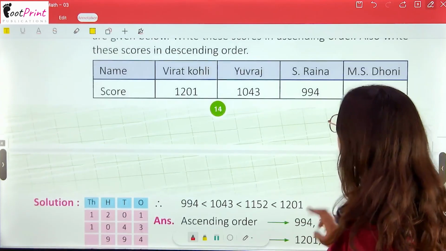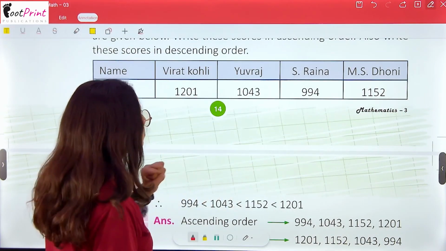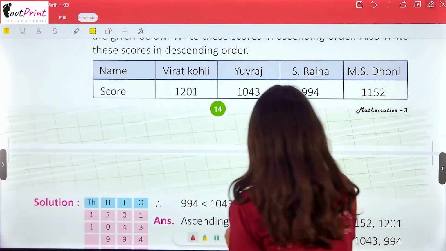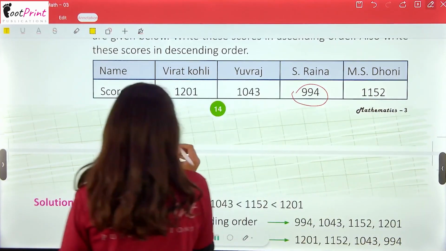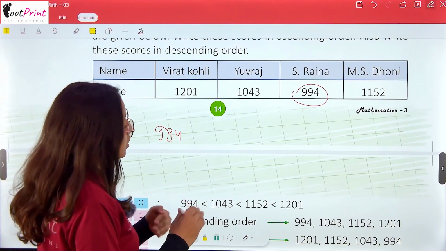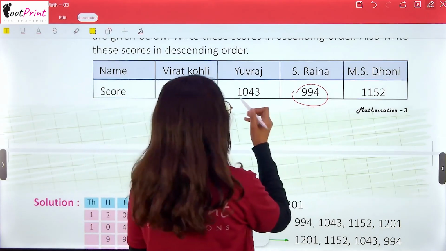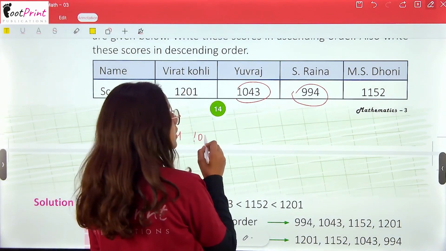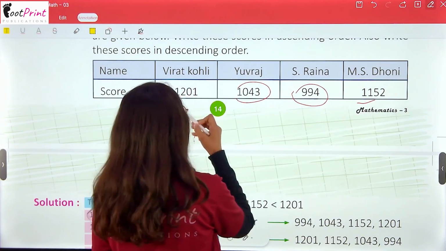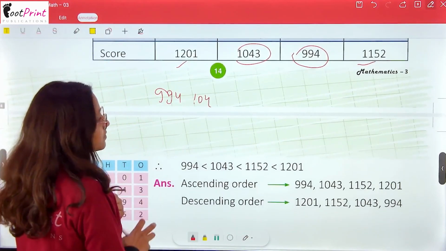So see, who has the lowest score? S. Raina, so 994. Now who has a little more? Yeah, it's 1043. Then it's 1152, and then the super duper Virat Kohli ji, that's 1201.